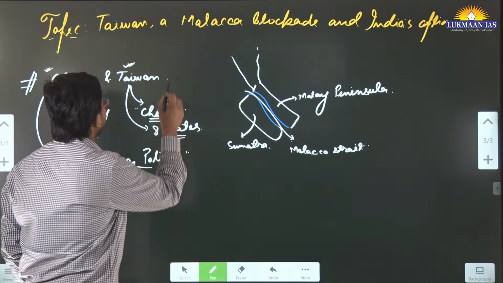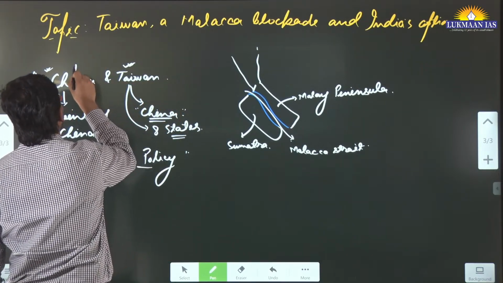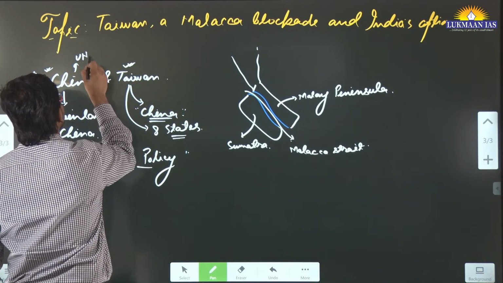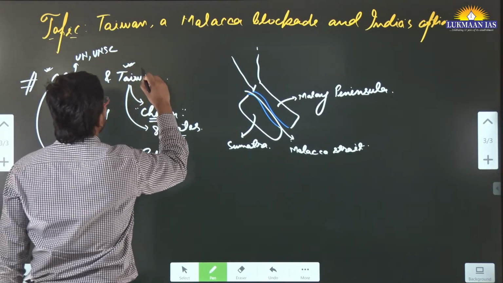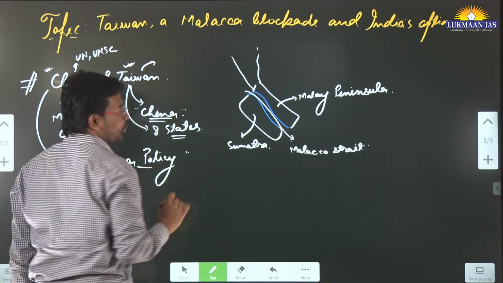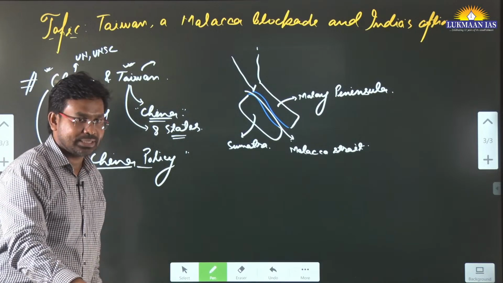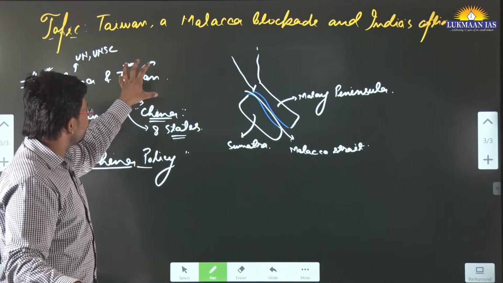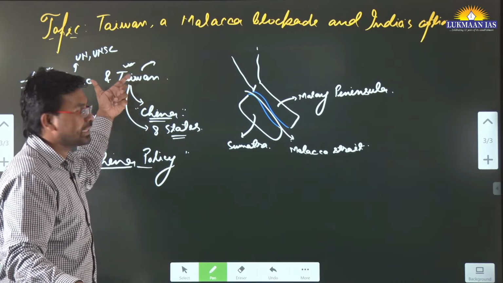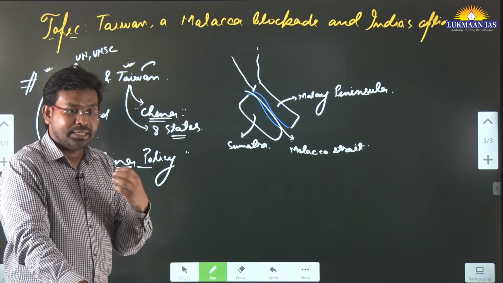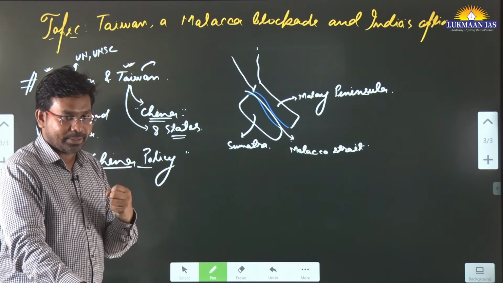But China is a member of the United Nations organization. It is a permanent member of the UNSC also. Taiwan, on the other hand, is not a member of the United Nations. So China and Taiwan have this kind of tussle that is happening.